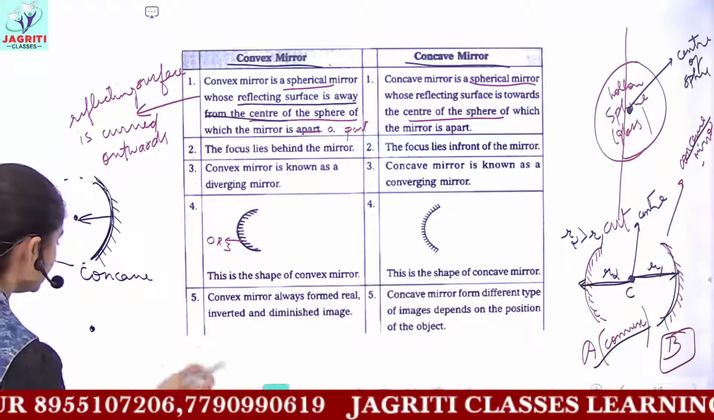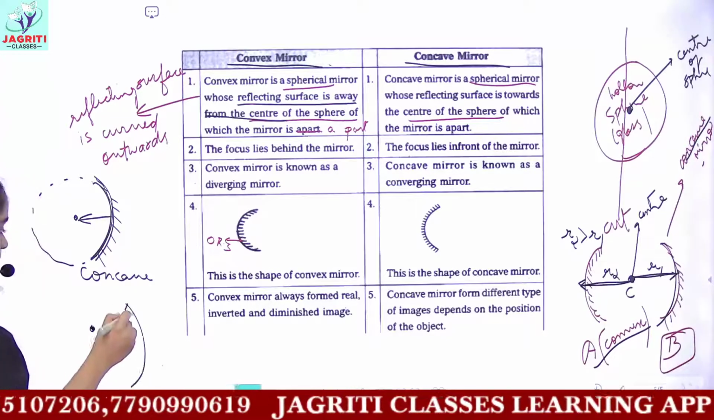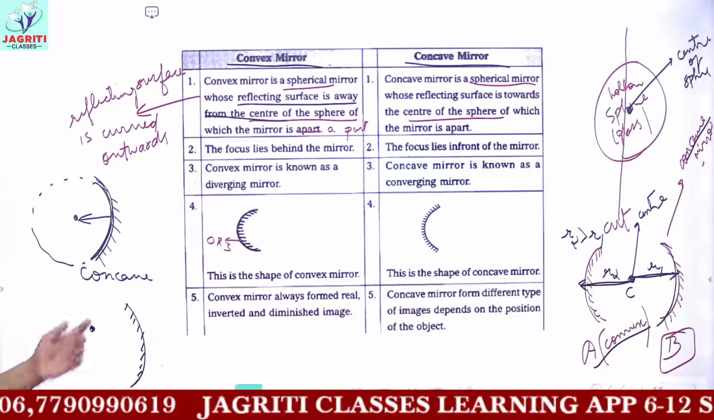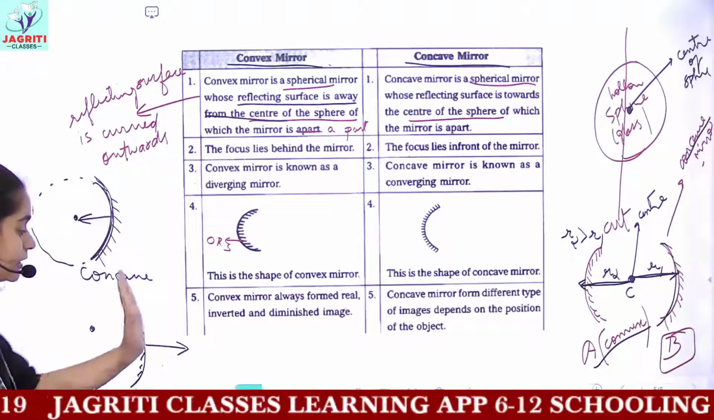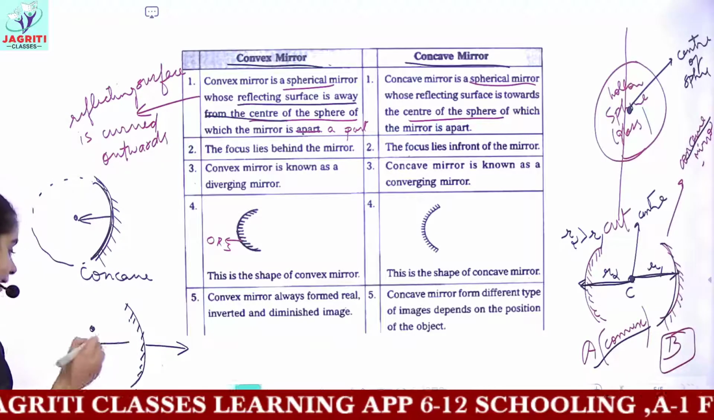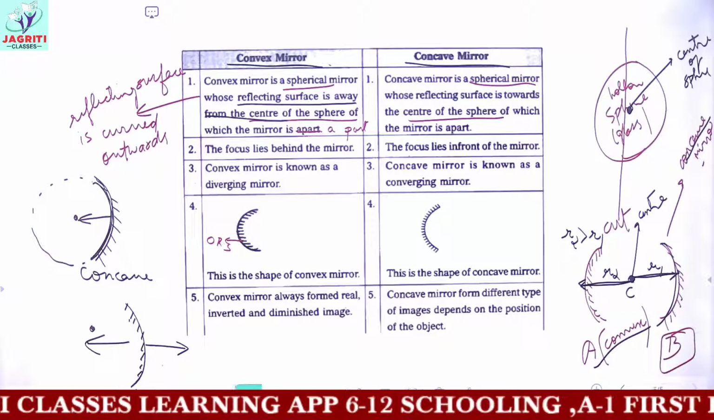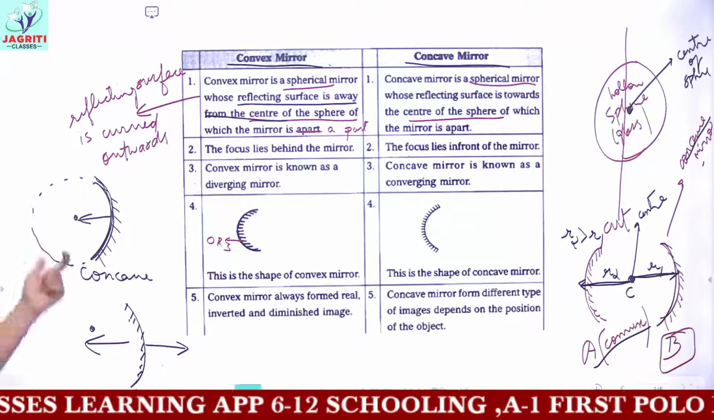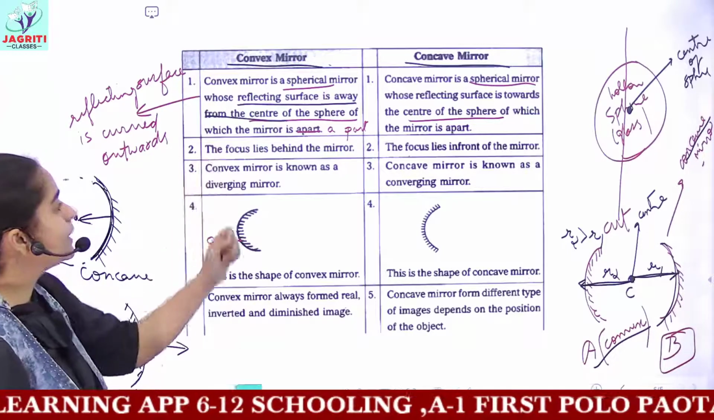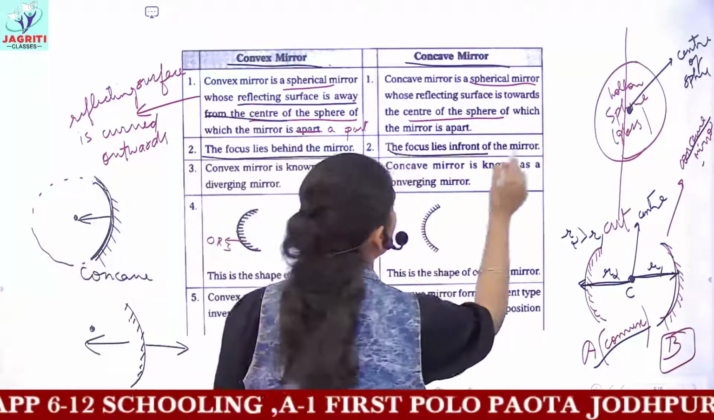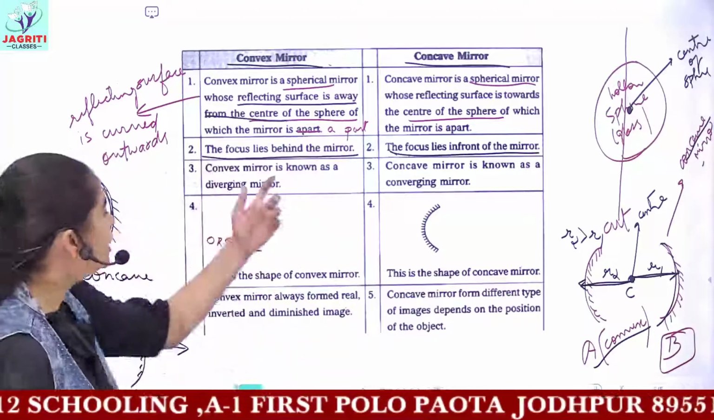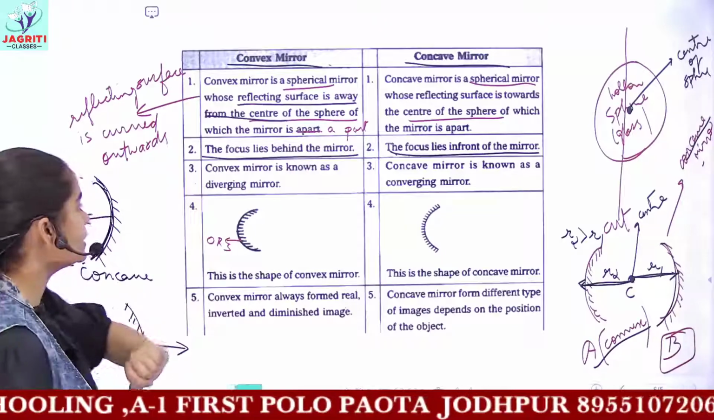Okay, let's draw the convex mirror in the same form. This would be my convex mirror. So see, the reflecting surface of the convex mirror is towards the back side, whereas the center is towards the inside or towards the front side. So this is the difference. Now the second point is, here the focus lies behind the mirror, whereas here the focus lies in front of the mirror. We'll be discussing what we mean by focus.